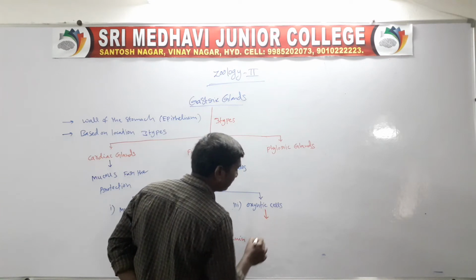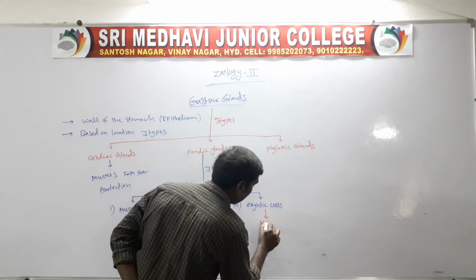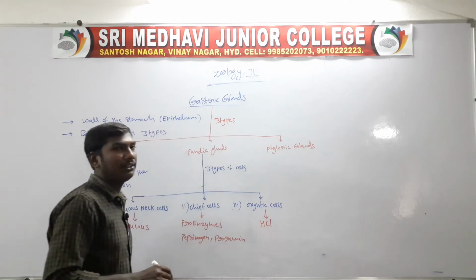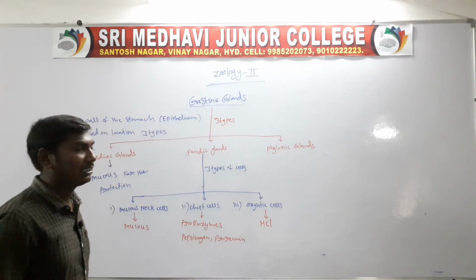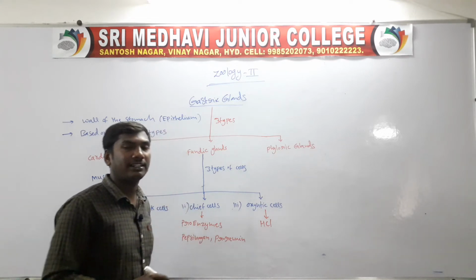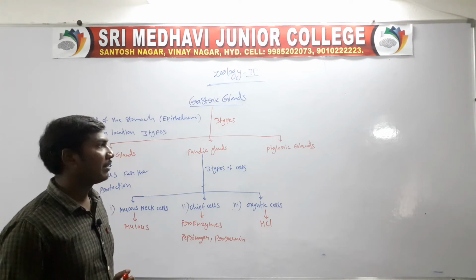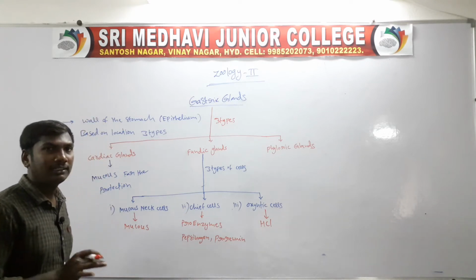Next one, oxyntic cells. The oxyntic cells secrete hydrochloric acid, HCl. They also secrete Castle's intrinsic factor. So these are the gastric glands.